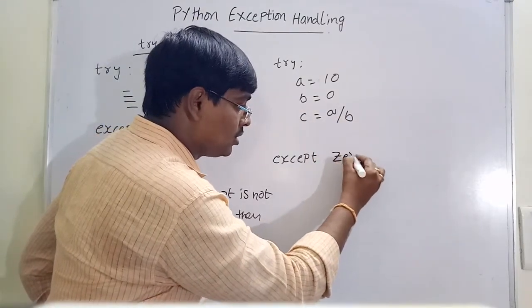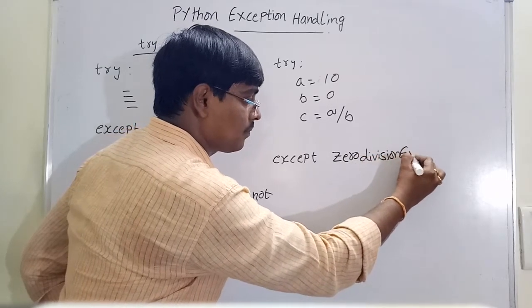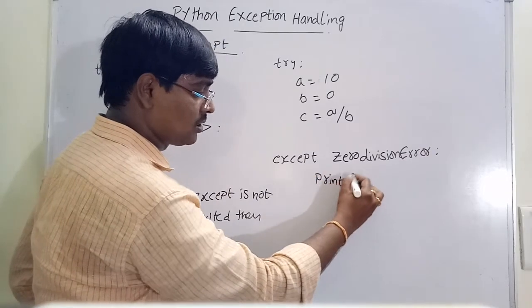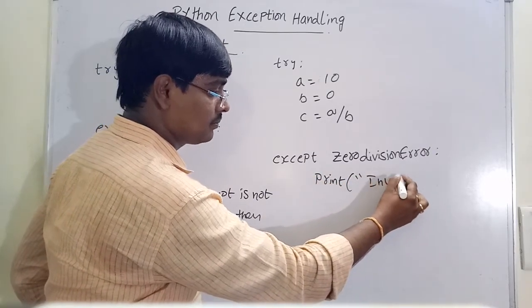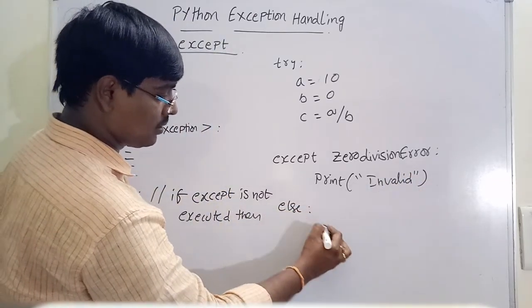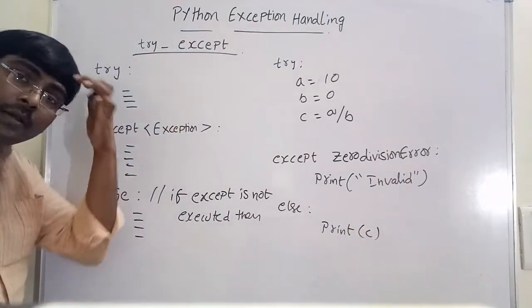So you can write ZeroDivisionError. Print some statement, "invalid". Else, print C.